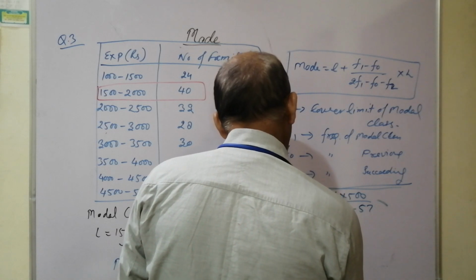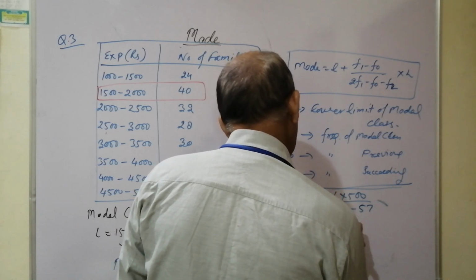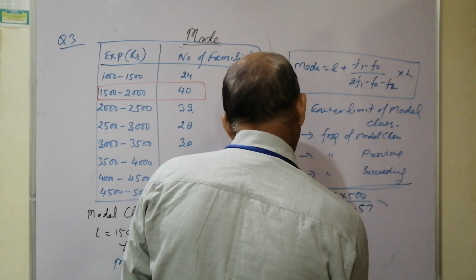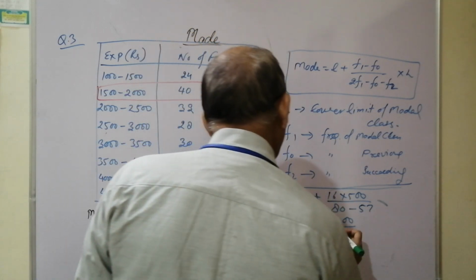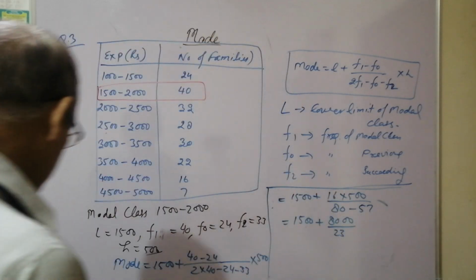Okay, now 1500 plus 8000 upon how much are we getting? 23. It is coming to be 23.